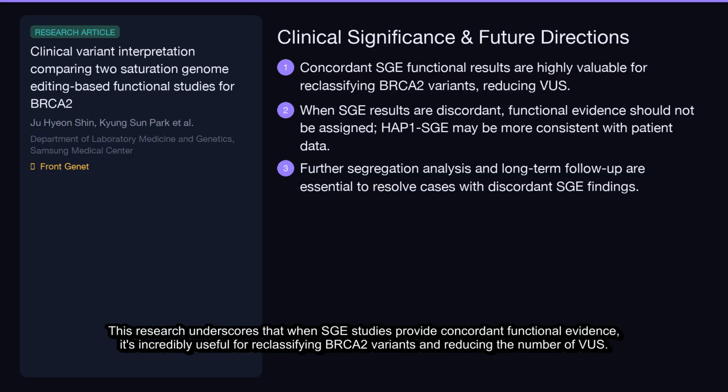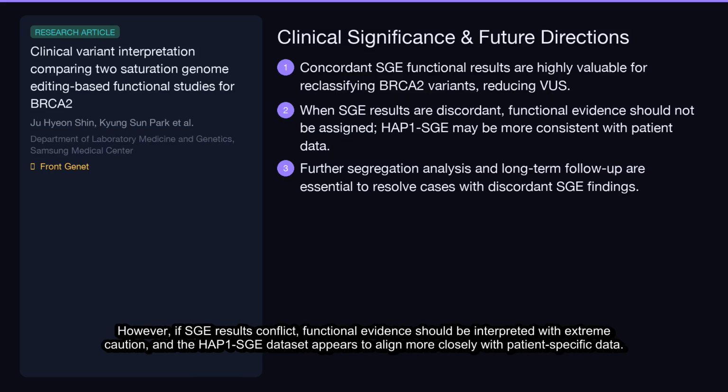This research underscores that when SGE studies provide concordant functional evidence, it's incredibly useful for reclassifying BRCA2 variants and reducing the number of VUS. However, if SGE results conflict, functional evidence should be interpreted with extreme caution, and the HAP1 SGE dataset appears to align more closely with patient-specific data.